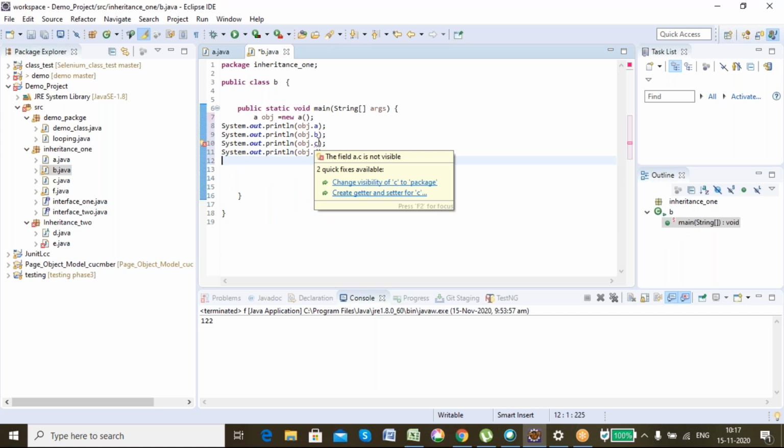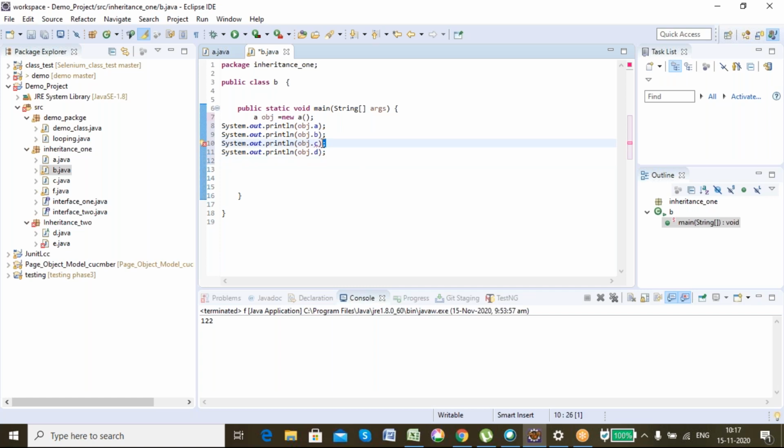So there is one tricky way to access the private member. I cannot access it directly, but I can access it indirectly using a concept called getter setter. This getter setter is a concept in Java. We'll learn about getter setter later on. So you see which I can access and which I cannot access. This is a private member, that's why I cannot access it in a class inside the same package also. Got my point? But I can access the public, protected, and default members in the same package.